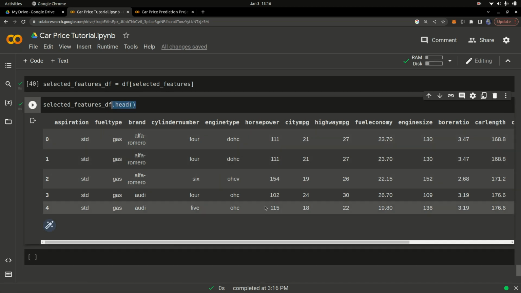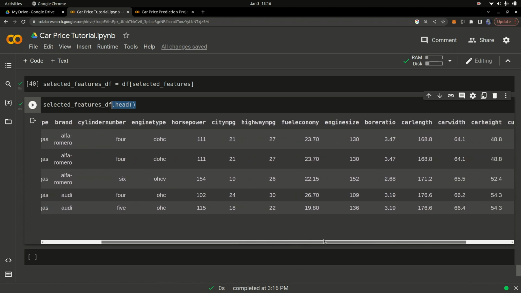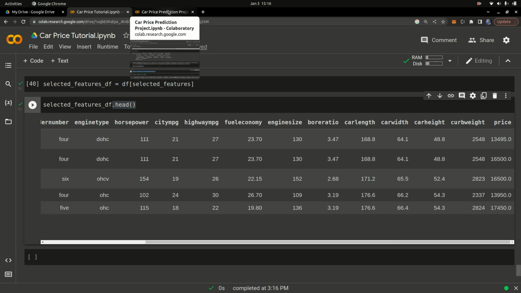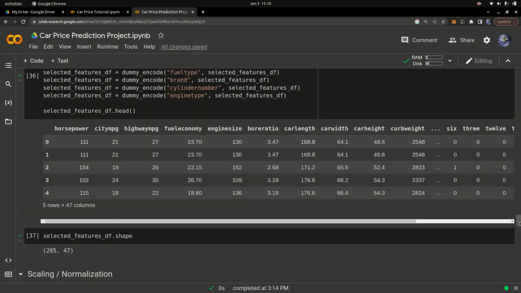We selected the aspiration, the fuel type, the brand, the bore ratio, the car length, the car width, the car height, and we're using all that to predict the price of the car, because those are the important features that we noticed from our data analysis, and that's why we do data analysis before building our machine learning model. Once we have that information, we are good to go. So let's see what's next for us.